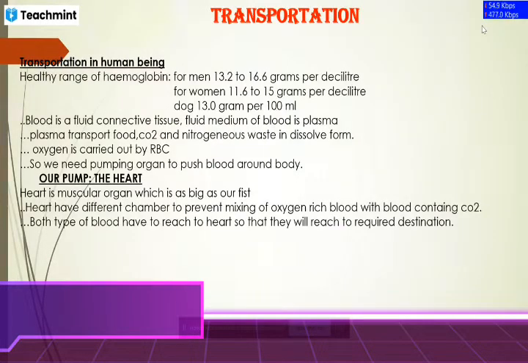When oxygen is functioning in our body, a variety of chemical activities take place inside our body, and due to those chemical activities, CO2 is formed. So the CO2 comes into our blood or our body.